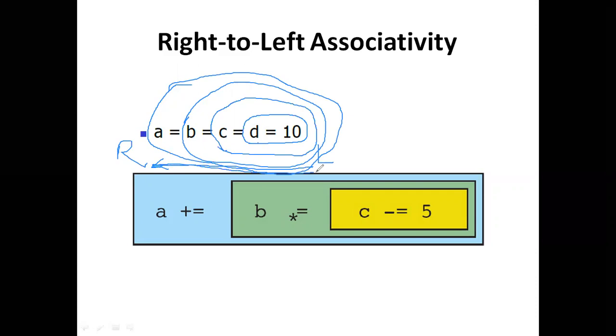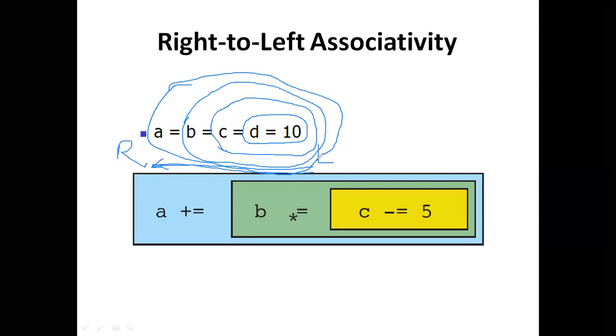And while using an assignment operator inside the expression, while assigning the value to the identifier, which type of associativity takes place?